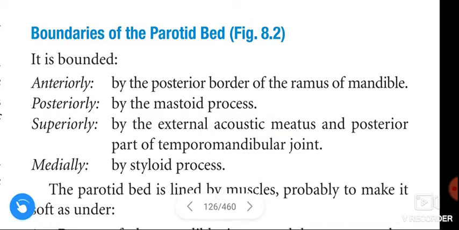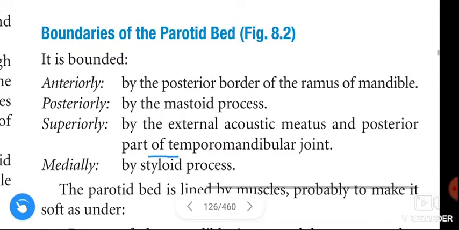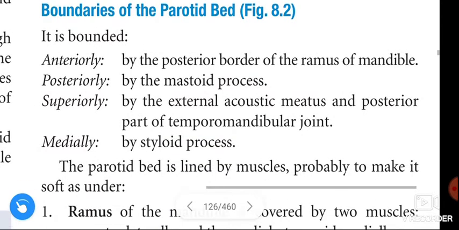Posteriorly by the mastoid process. Superiorly by the external acoustic meatus and posterior part of the temporomandibular joint, and medially by the styloid process.